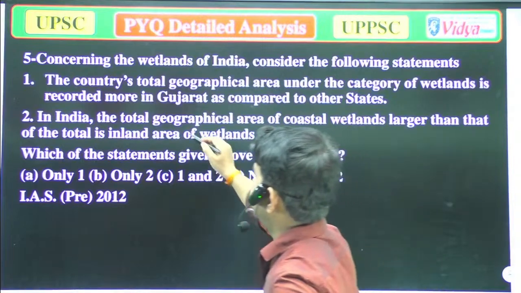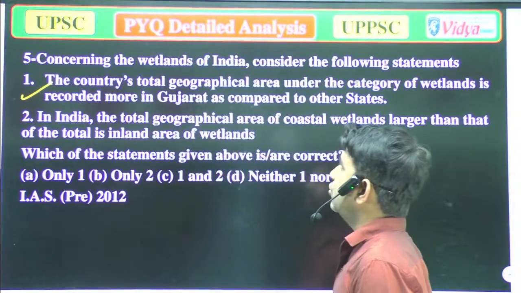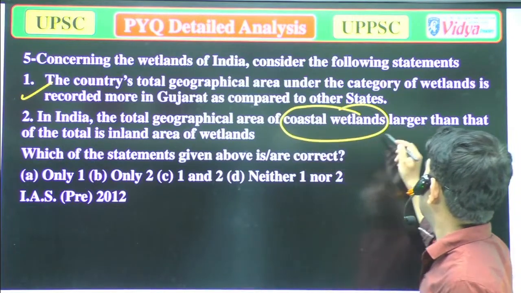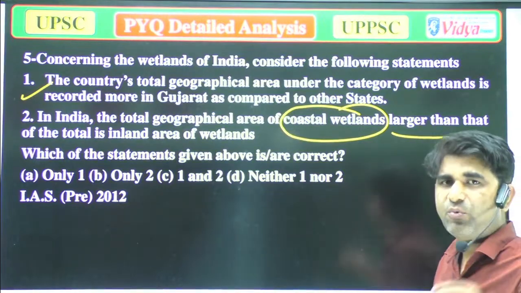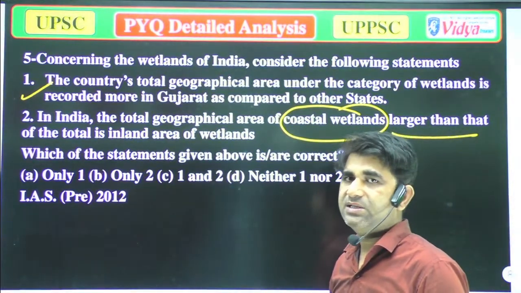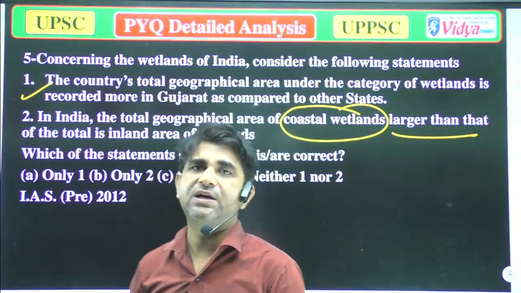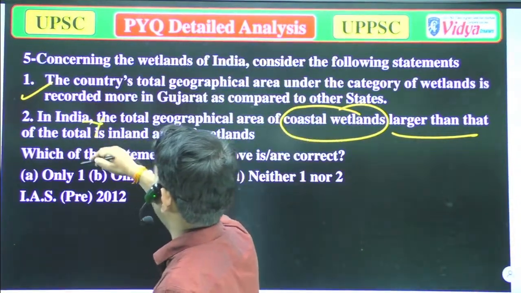So statement 1 is true. About the second option, in India, the total geographical area of coastal wetlands is larger than that of the total inland area of wetlands. Is it possible? No, because we have more wetland area in inland areas. So that is incorrect. So only option 1 is correct.